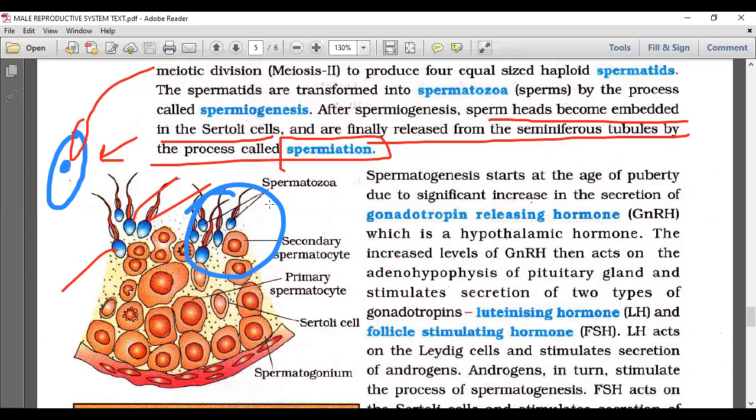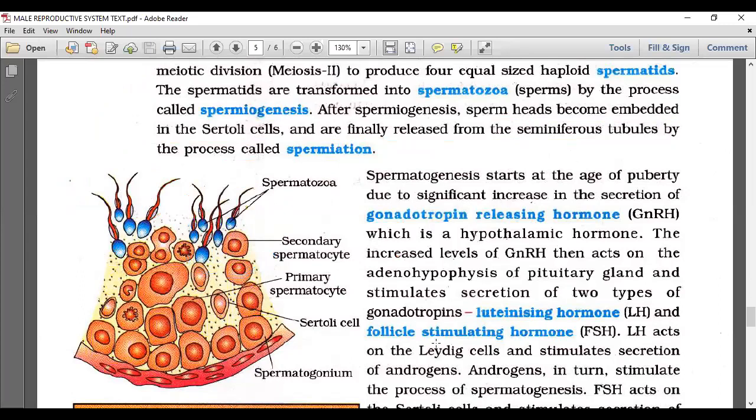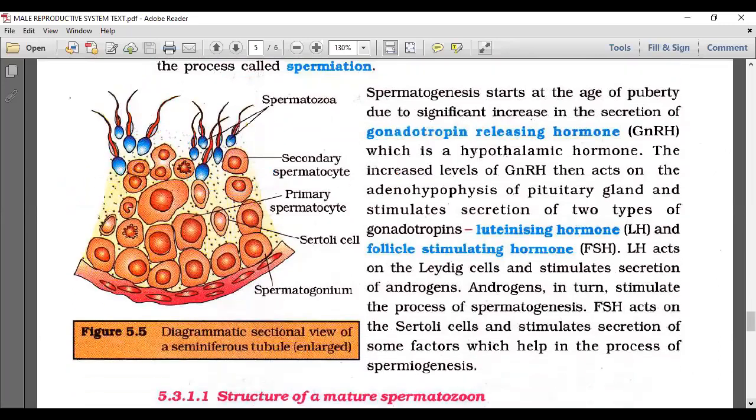Now let's go back and see the FSH and LH activity. FSH acts on the Sertoli cells and stimulates the secretion of some factors which help in the process of spermiogenesis. What is spermiogenesis? The transformation of the spermatid into spermatozoa.